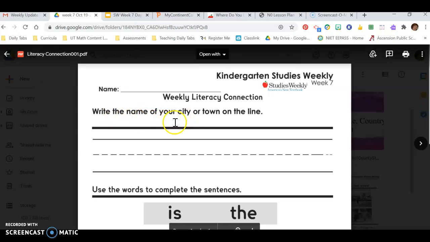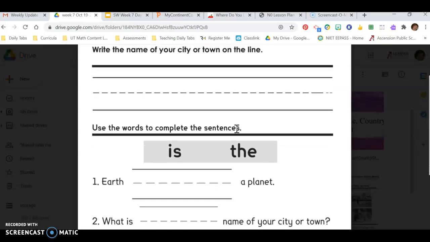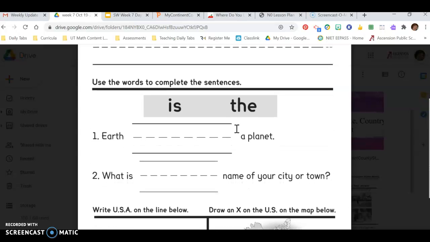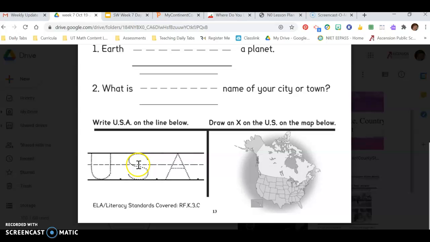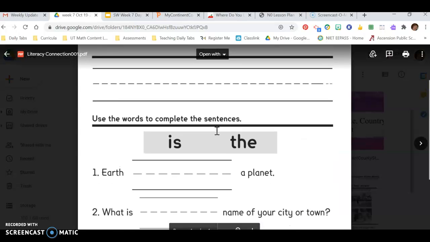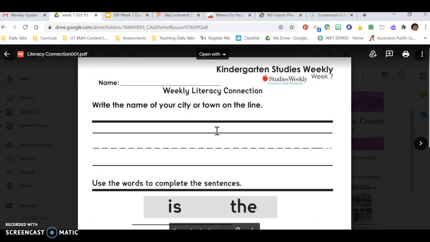It says, write the name of your city or town on the line. That's very appropriate for today's lesson. Then it says Earth is a planet. What is the name of your city and town? Very appropriate. And here's a little review of the USA. So I really think I'm going to want to use this worksheet today.